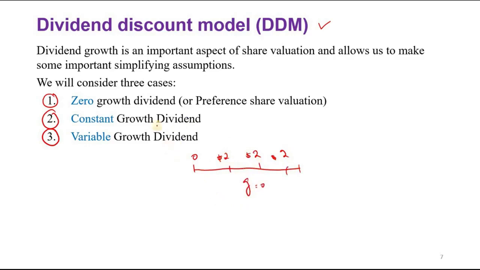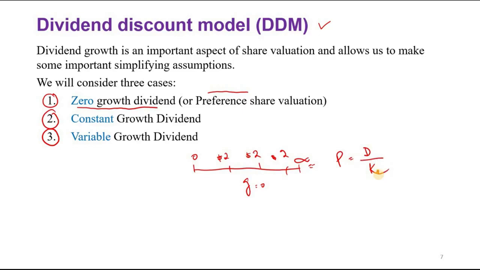The first model that we will discuss is the zero growth model of dividends, normally for preference shares. In that case, the price, when they are equal and go to infinity, would be the dividend, because it is fixed, divided by KE.